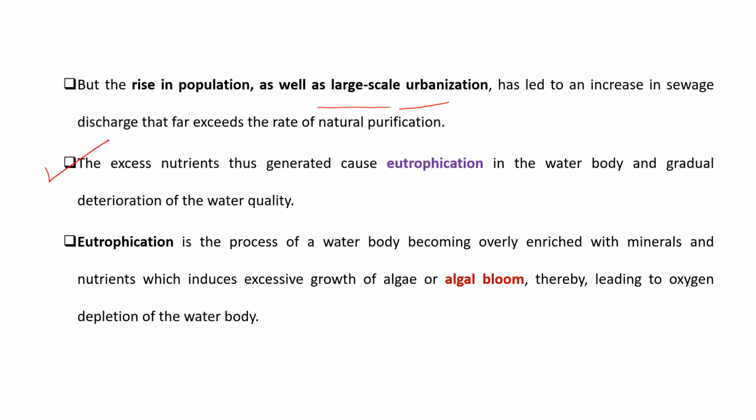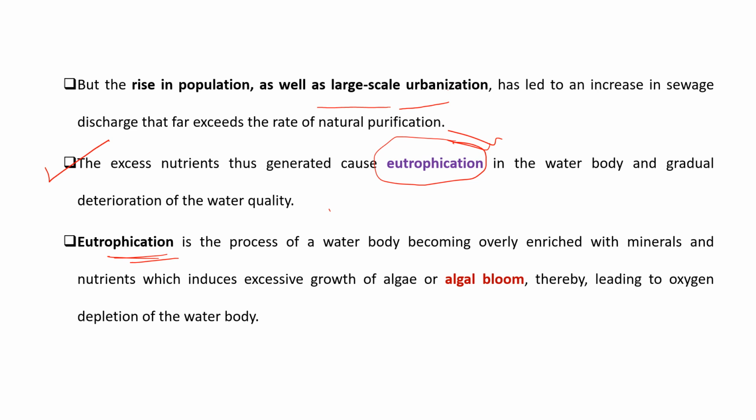The excess nutrients that enter any water bodies, or due to the excess nutrients, the water body becomes enriched in the nutrient content, and this condition is known as eutrophication. Okay, so eutrophication क्या होता है? Eutrophication is a process